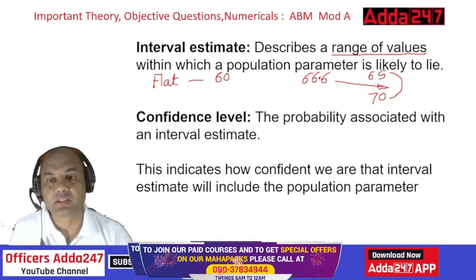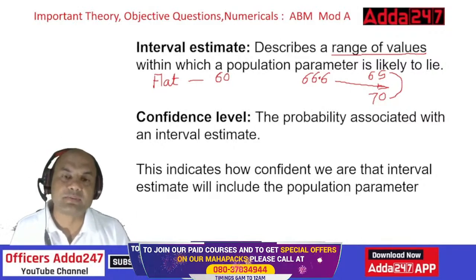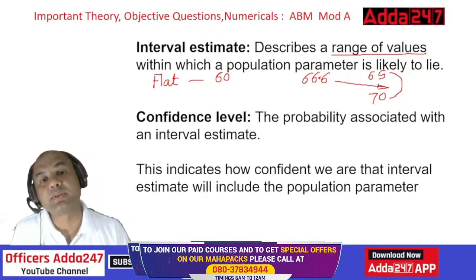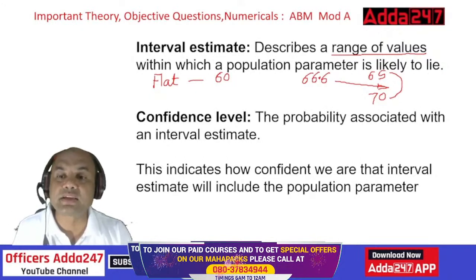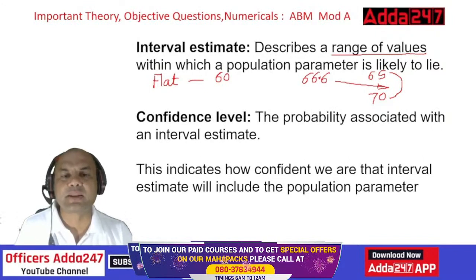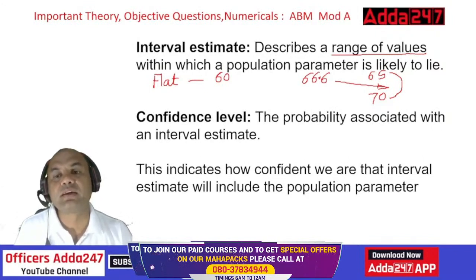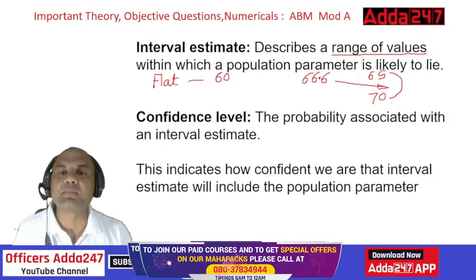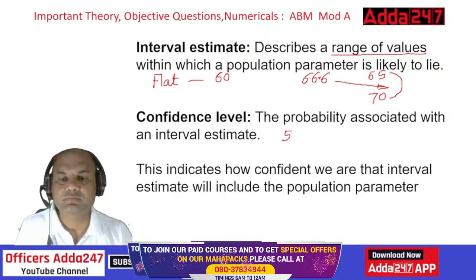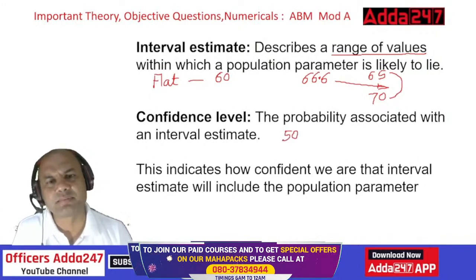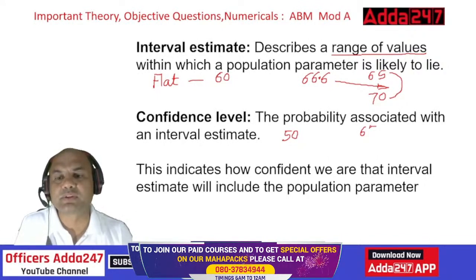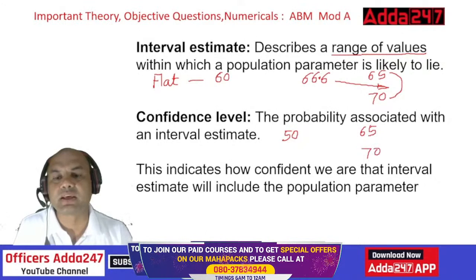Confidence level. The probability associated with the interval estimate means what? What is the probability that my final price, whichever will be there after 1 year of this flat, will lie in this range only? Suppose if I tell that my flat's price is today 60 lakhs and after 1 year it will be between 65 to 70. And what happens? Actually after 1 year, this price goes to 50 lakhs. There is some problem in that area, something happened and it goes to 50 lakhs. There is my estimate. I had given the estimate of 65 to 70. What is the price? 50 lakhs.